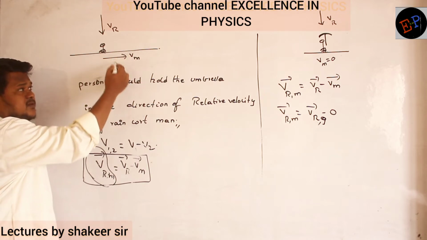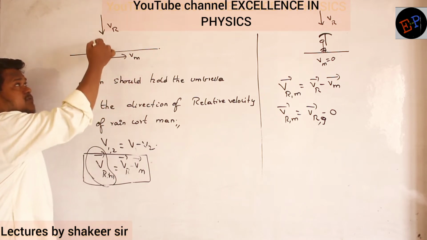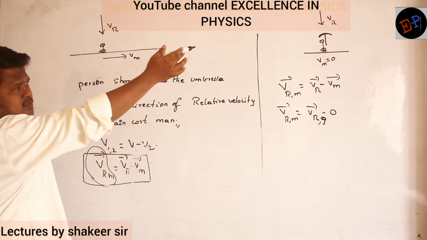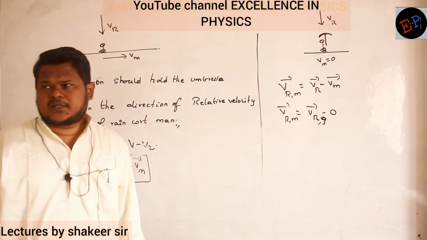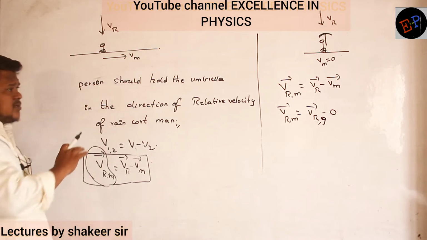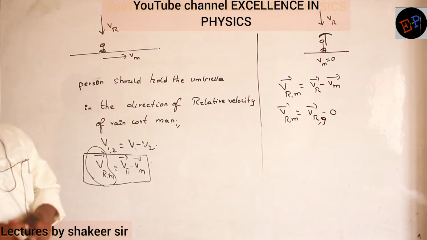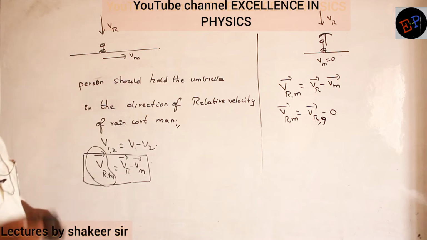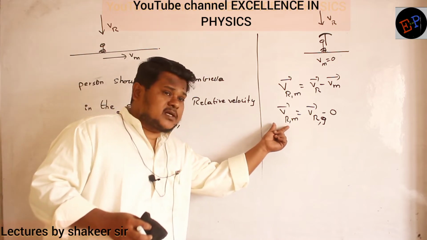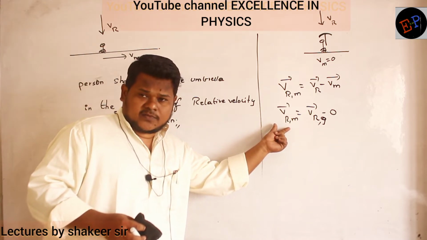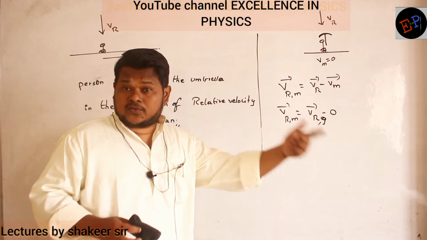The man is moving with a particular velocity of Vm, and rain is falling vertically downwards, the same as before. Here also rain is falling vertically downwards. Now in this condition, he should hold the umbrella in which direction? In the direction of the velocity of rain with respect to man.